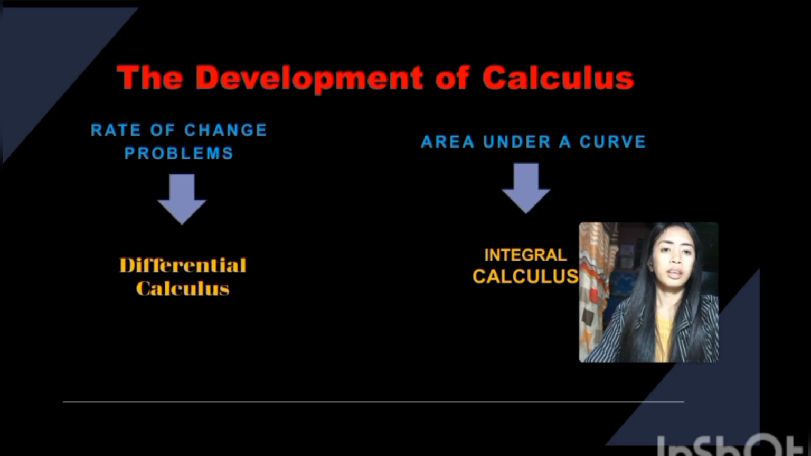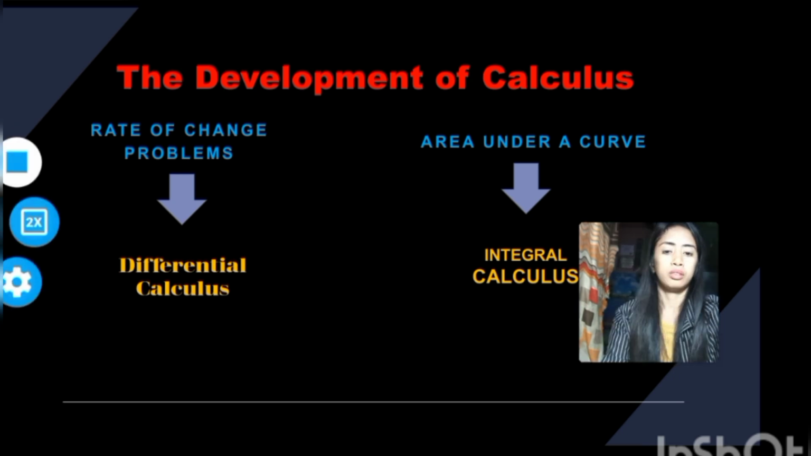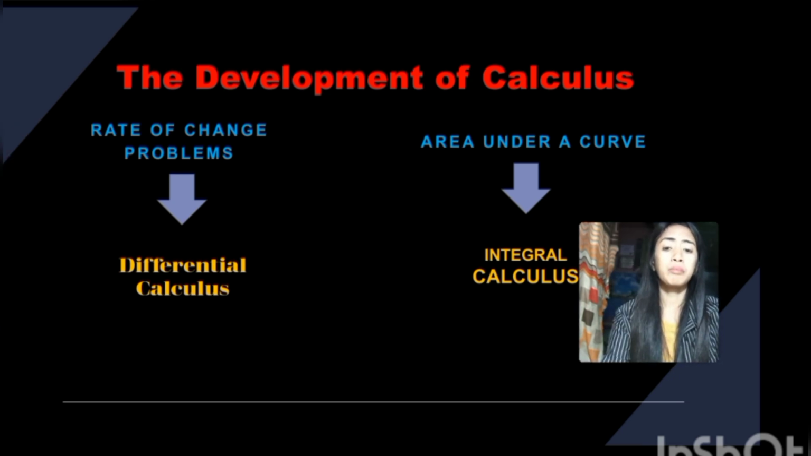Next is the development of calculus. There are two types of calculus: the differential calculus and the integral calculus. First is the differential calculus. It deals with rate of change problems. And the second one is integral calculus, which deals with the area under a curve. Both concepts involve the idea that we can do something infinitely many times and get a finite answer. They usually involve things that are infinitely small or infinitely close together.